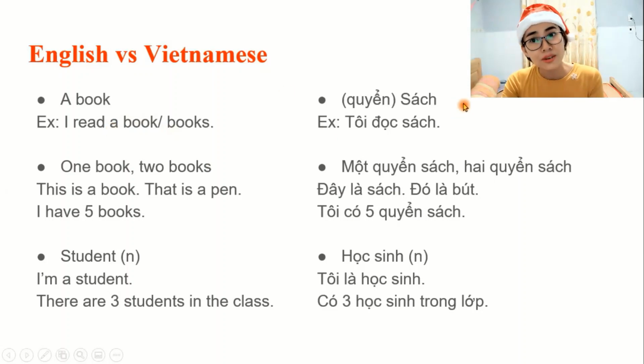But Vietnamese, we have classifiers and we have tones. That's it. Not so many, right? Okay. Another example with student. Student, học sinh, học sinh.